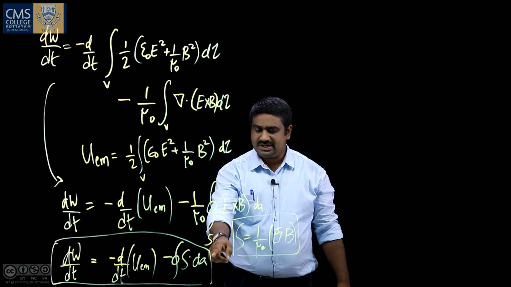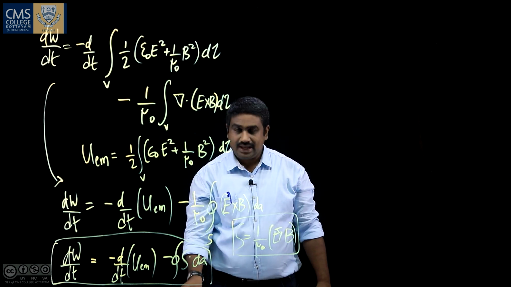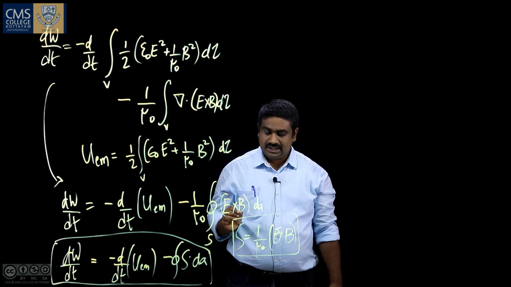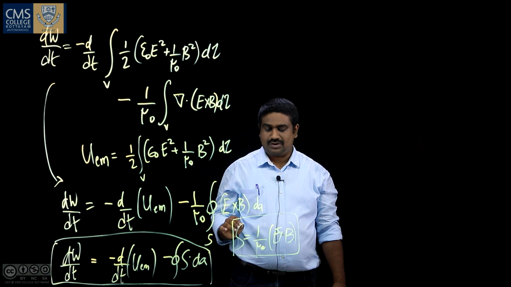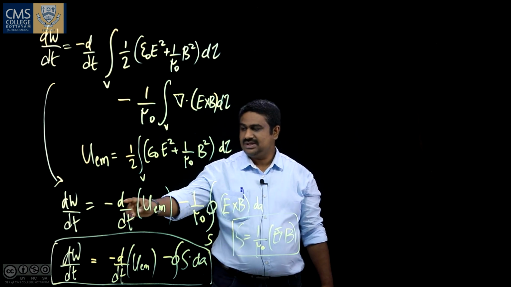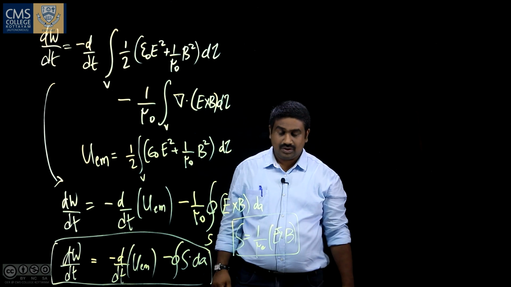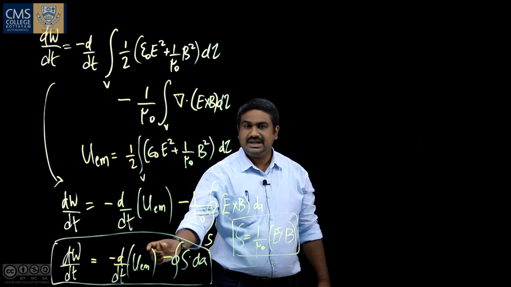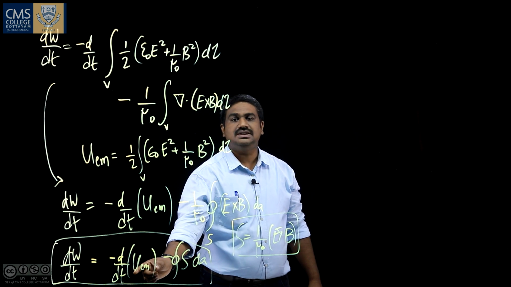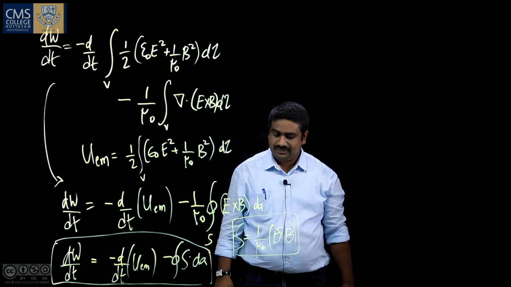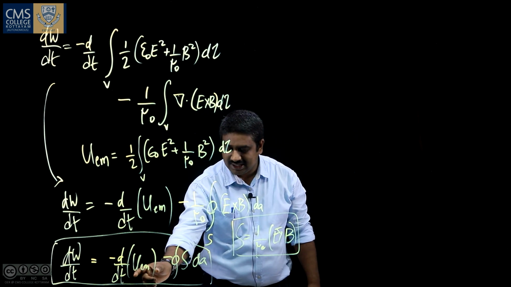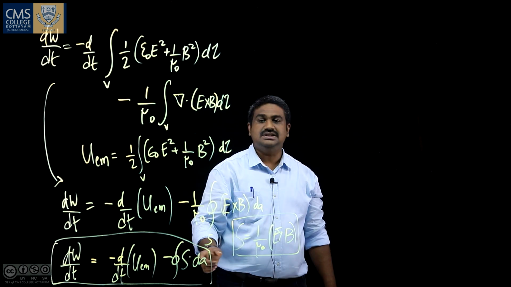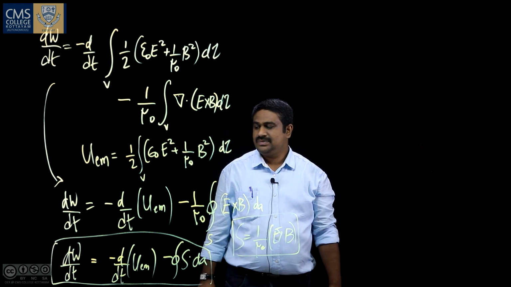This expression is known as the Poynting's theorem, and the Poynting's theorem states that the work done on the charges by the electromagnetic force is equal to the decrease in the energy stored in the electromagnetic field, less the energy flow out through the surface.